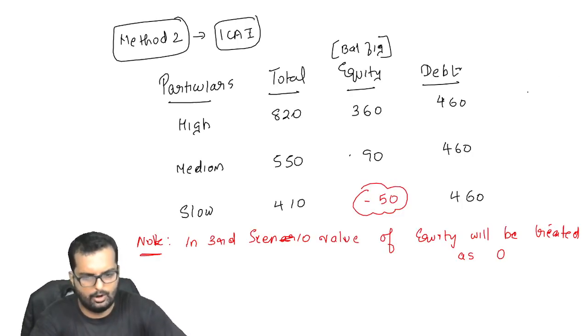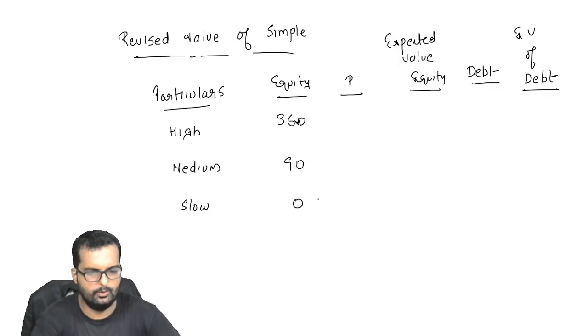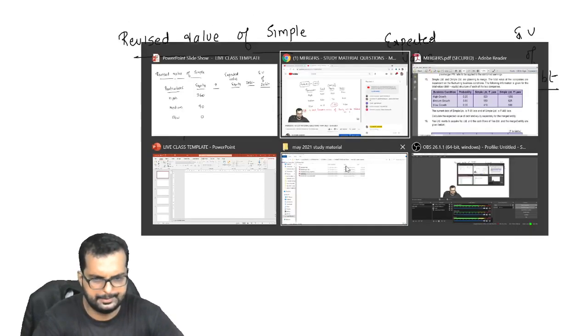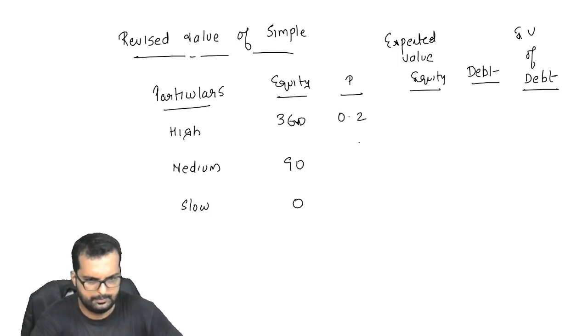Alright, so now I have got different numbers. It's 360, 90, 0. And the probability is 0.2, 0.6, 0.2. So I'll get the number here as 72, 54, 0.